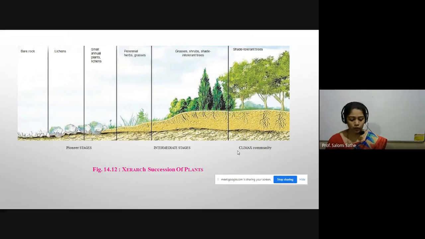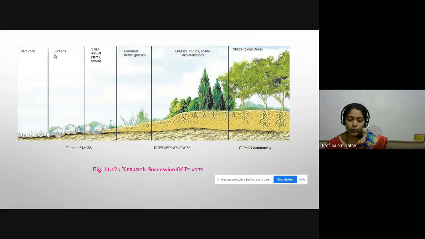Next, this is one of the very important diagrammatic representations of xeric succession of plant. What is xeric condition? Very dry land, for example, bare rock, as we saw in that particular diagram, barren rock, dry area. Here the rocks are present.